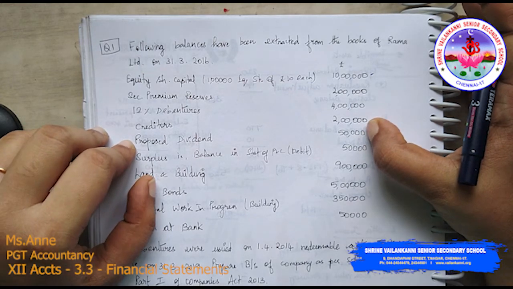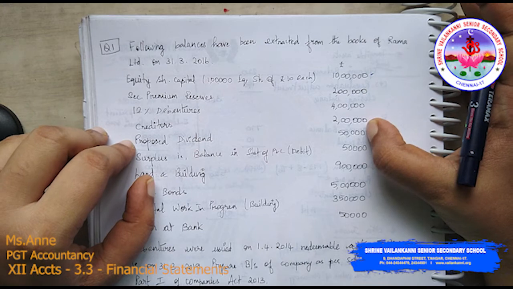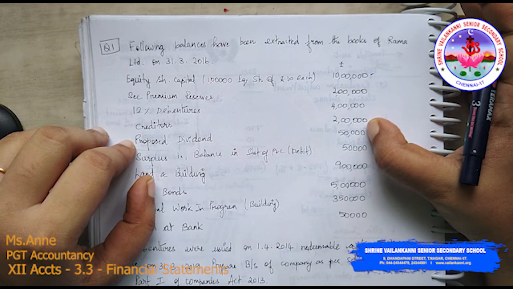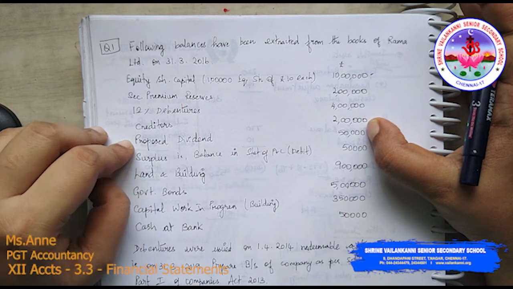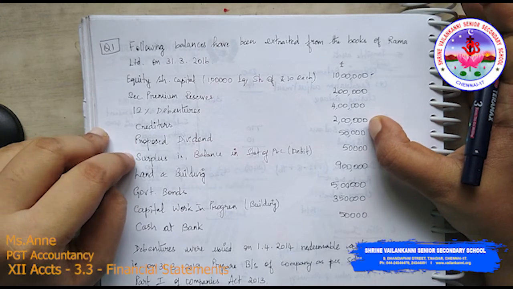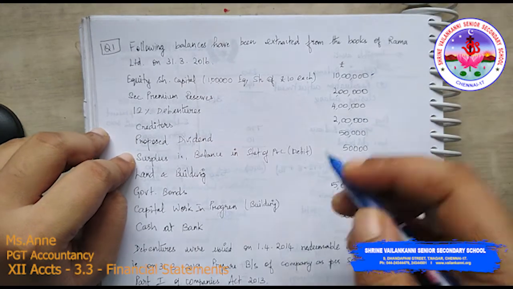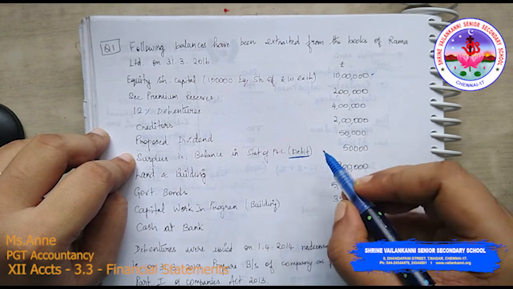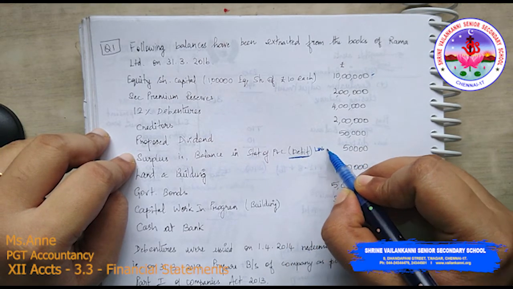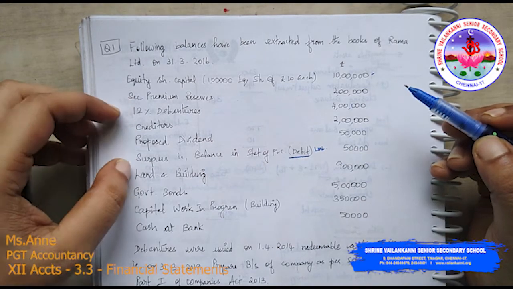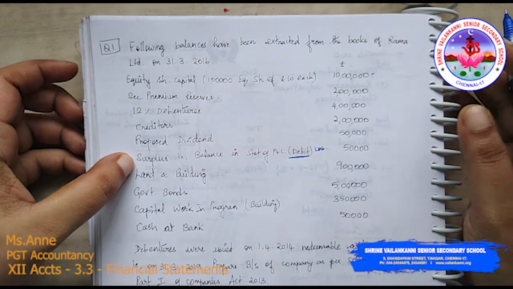So it is a short term provision, because once proposed dividend is made, within less than 30 days it has to be paid to the respective shareholders. So it is a short term provision that needs to be made. Surplus is a debit balance, so we should know that this is a loss. Debit balance means it is a loss, so it will reduce the reserves and surplus balance. We should be aware of that.